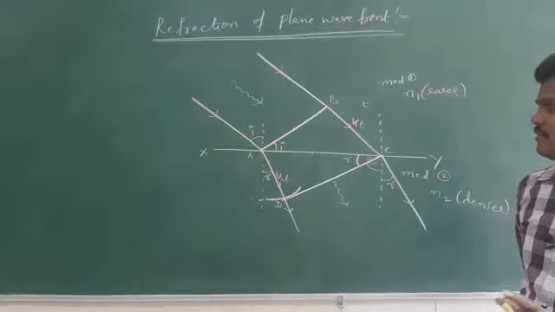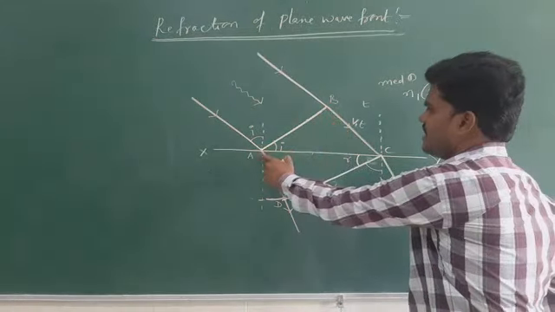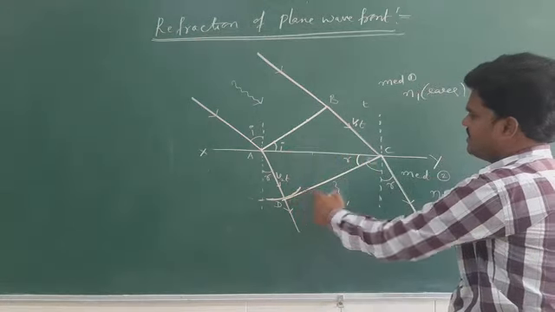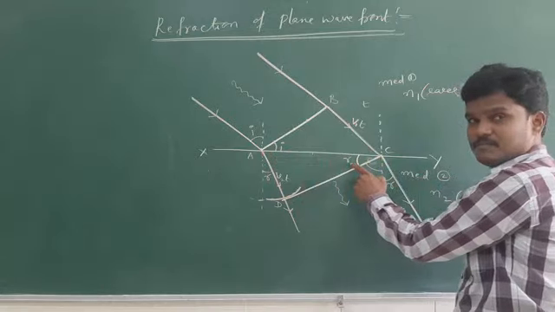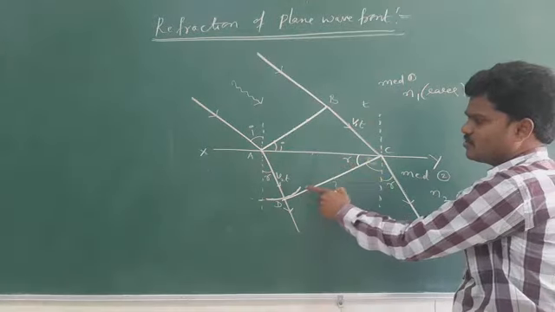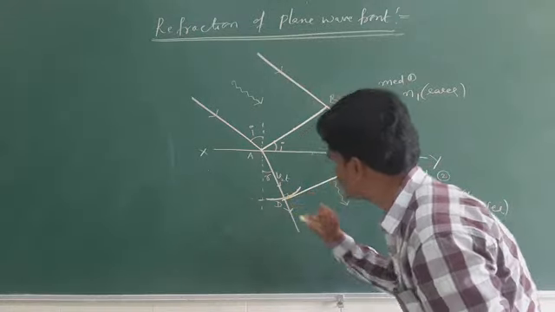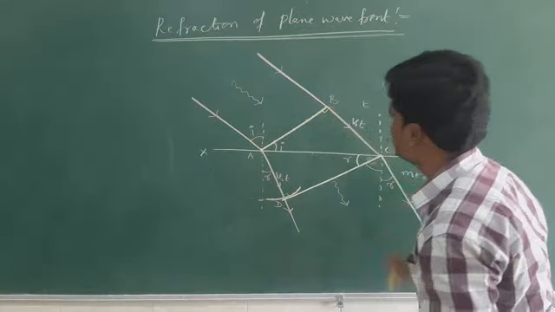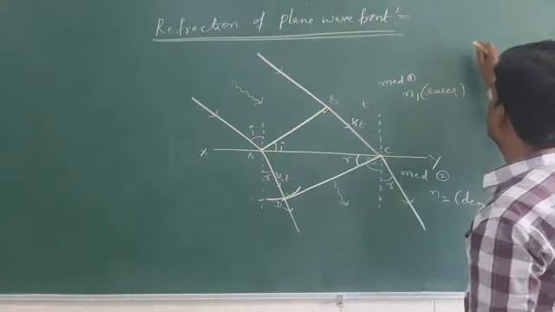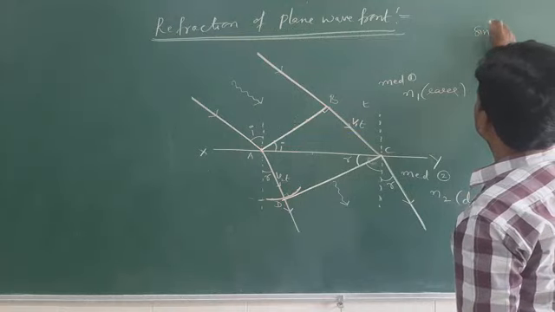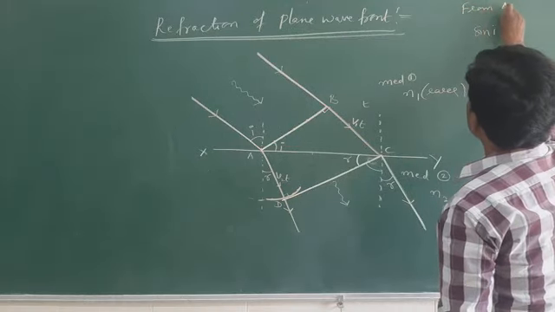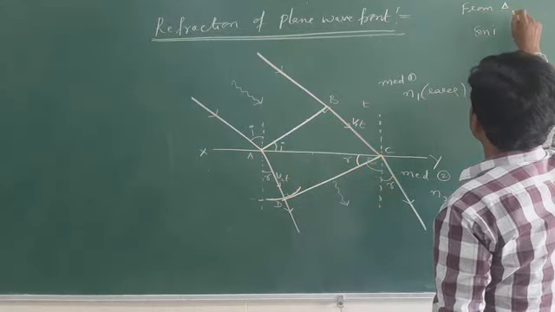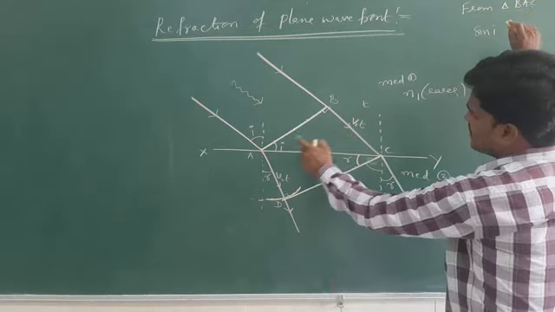Now, let me use these two triangles. Angle BAC, how much? I. Angle DCA is R. For this right angle, this is 90 degrees. Tangent I drawn means 90 degrees. This is also 90 degrees. Tell me, what is the sin I from triangle BAC? Sin I is equal to opposite by hypotenuse.